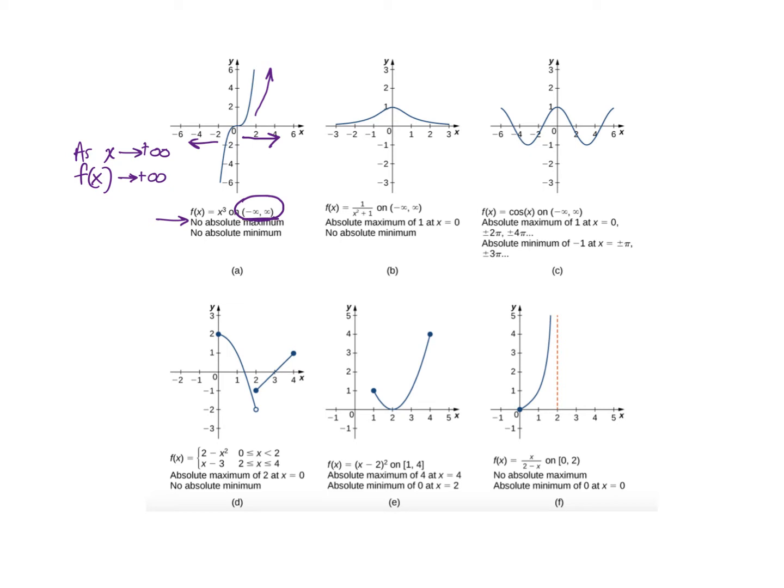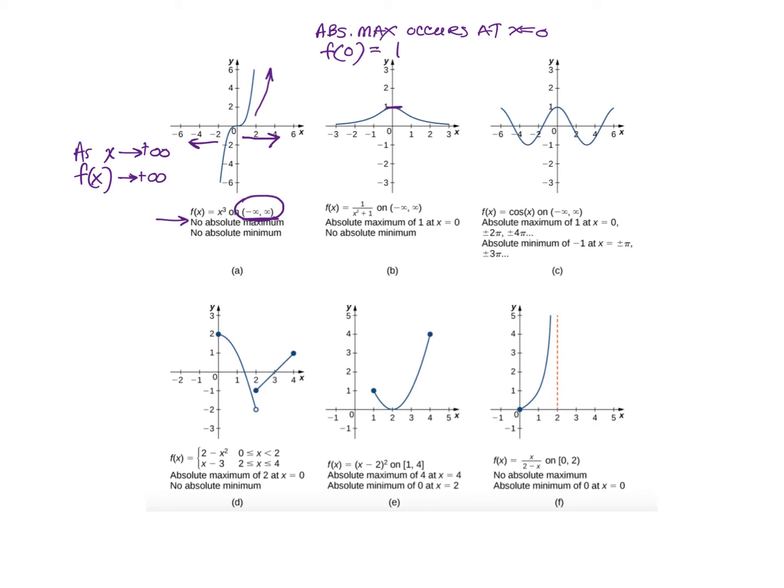Let's look at B now. In B, we do have an absolute maximum, and you can see that that absolute maximum is right here. That's the highest point on the function. One thing I want to note right now is that the absolute max occurs at x equals 0, but it has a value of f of 0, and that's 1.